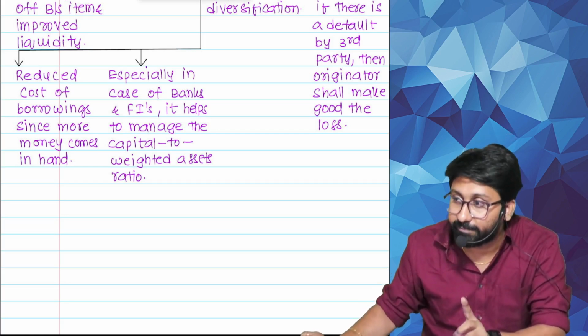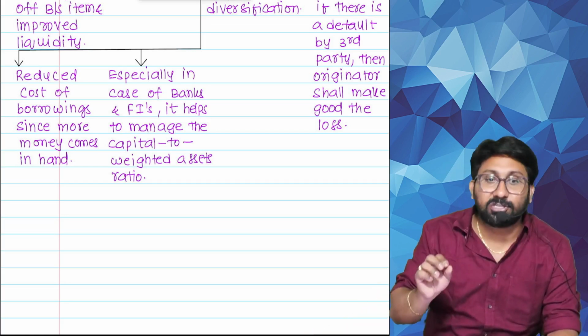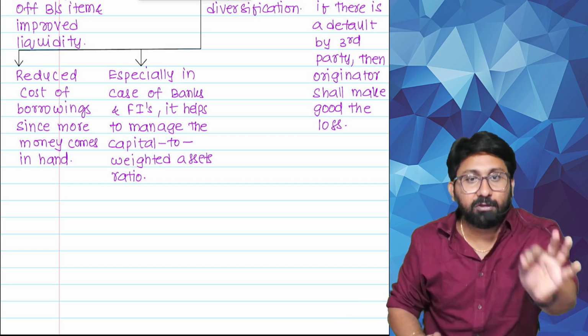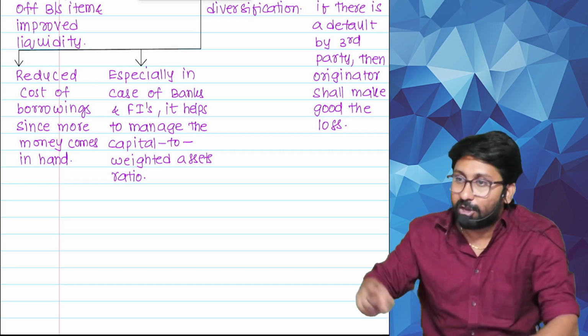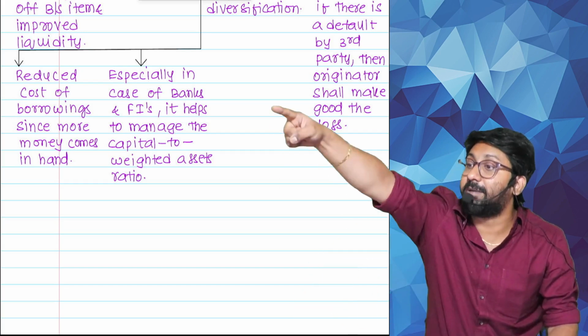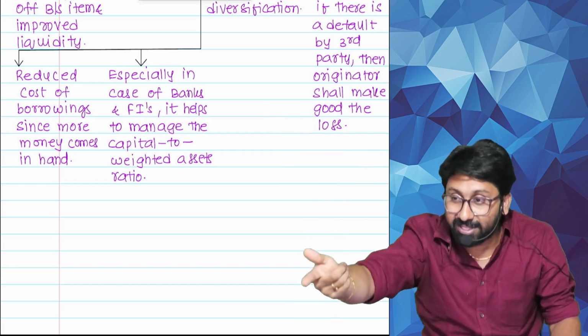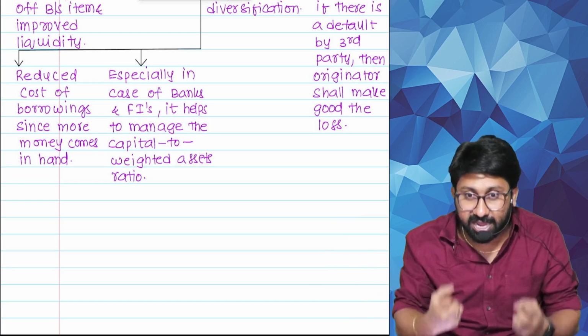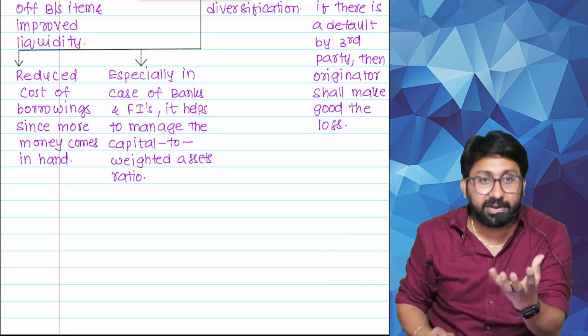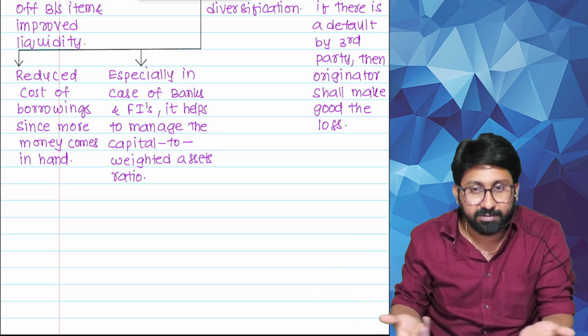Now see, banks also will see the same. The bank gave a loan to you. A loan is a financial asset but not a liquid asset, because the loan will be recovered over a period of time. But if you sell the loans, what will happen? It will get converted into what immediately? Cash. Therefore, your capital will rise. Cash is added to capital always.